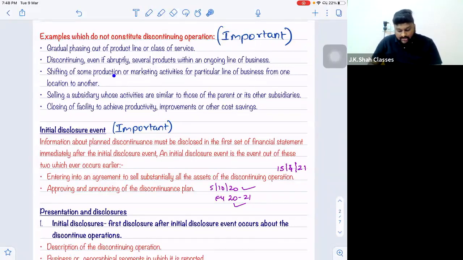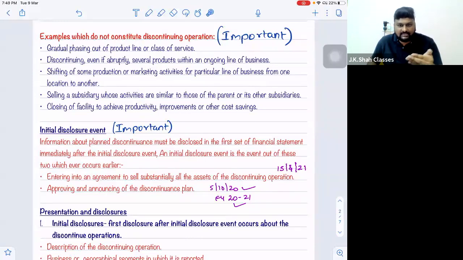Shifting of some production or marketing activity for a particular line of business from one location to another. It means shifting of factories or marketing activities from one location to another. But sir, your operations are still continued, no? You are just shifting from one place to another. Means sir, first my factory was in Mumbai. Now running a factory in Mumbai is very difficult. So what did I do? I shifted my factory from Mumbai and I took it to Nasik MIDC.